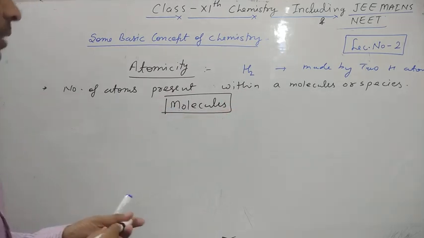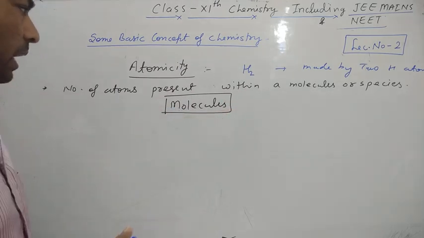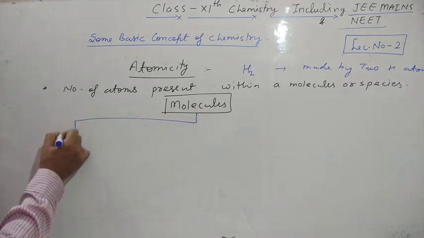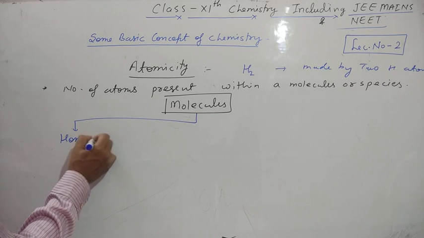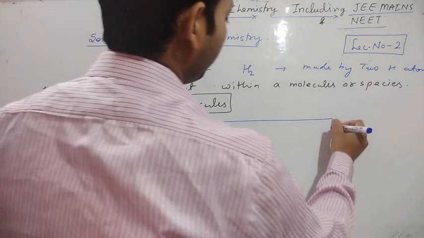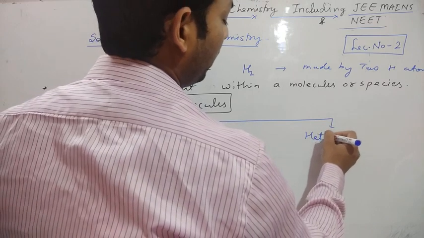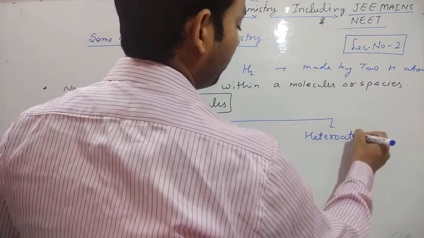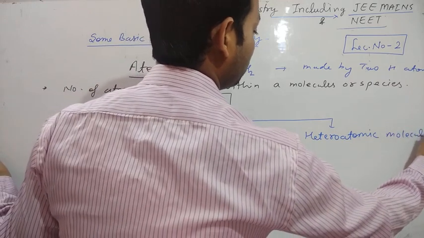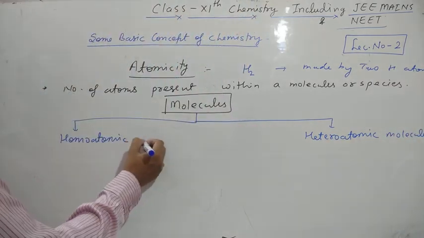The first type is homoatomic and the second one is heteroatomic. Homoatomic molecules and heteroatomic molecules.